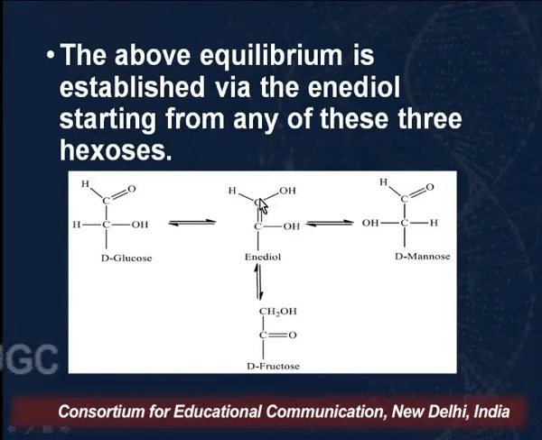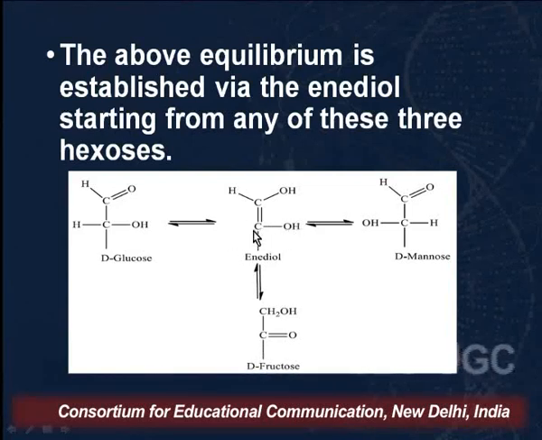Now supposing tautomerism takes place at carbon number 1, we will get a mixture of glucose and mannose. Whereas if the tautomerism takes place at carbon number 2, we will get D-fructose. The probability of tautomerism at either of these two carbons is equal.